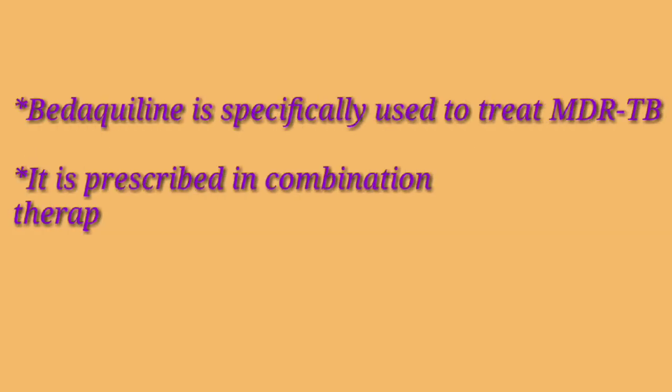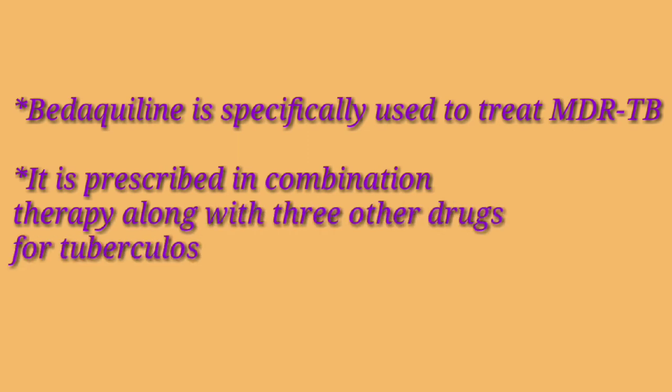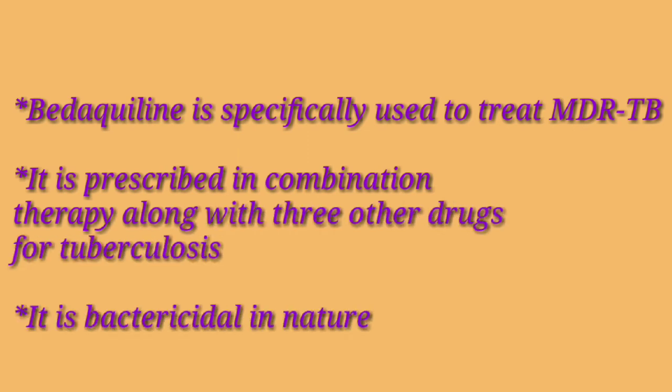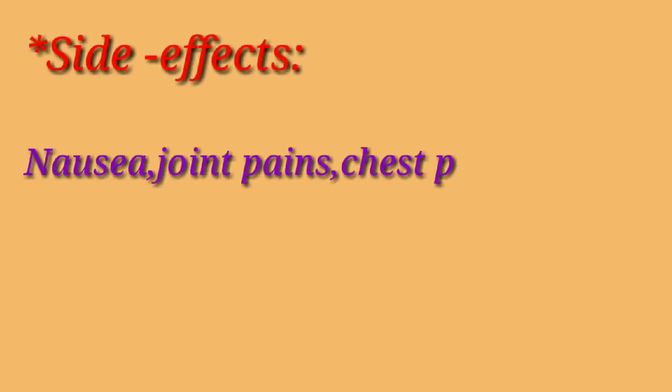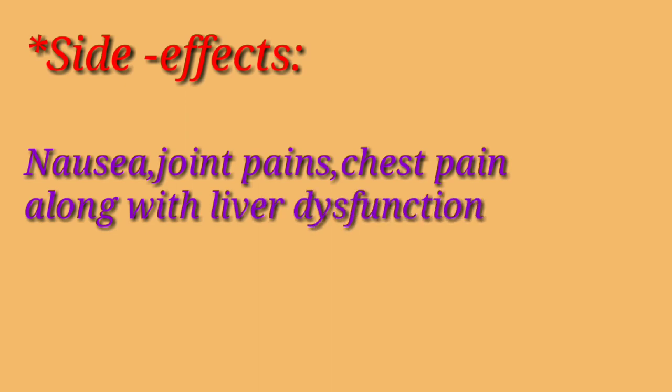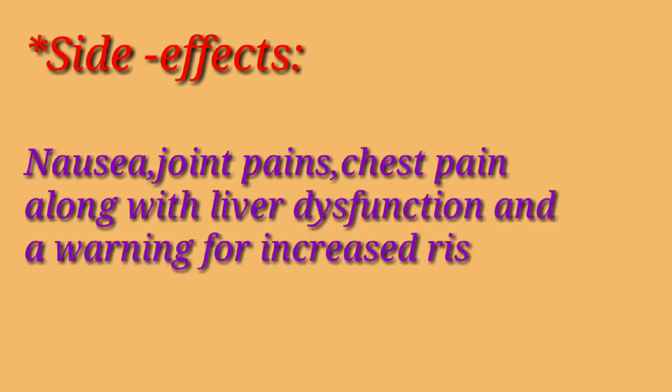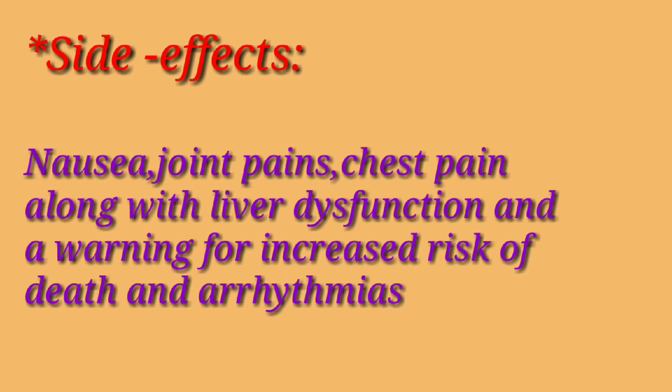treat MDR-TB. It is prescribed in combination therapy along with 3 other drugs for tuberculosis. It is bactericidal in nature. Side effects are nausea, joint pains, chest pain along with liver dysfunction, and a warning for increased risk of death and arrhythmias.